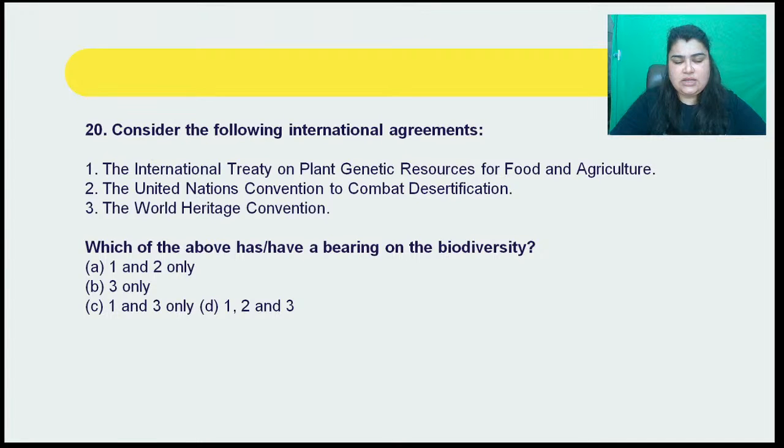Quickly choose the correct answer here. It's a very simple question to answer also.